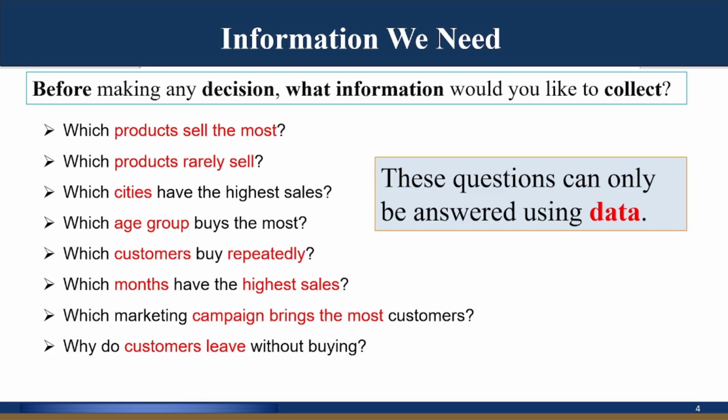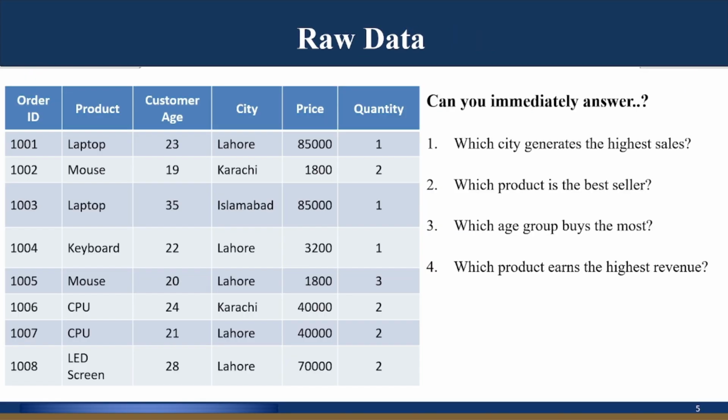Now let's look at some raw data. Here we have information such as order ID, product name, customer age, city, price, quantity. At first glance, it looks useful, but can you immediately tell me which city generated the highest sales? Which product earned the most revenue? Which age group purchased the most products? Probably not. This table contains data, but it does not directly provide answers. This is called raw data.